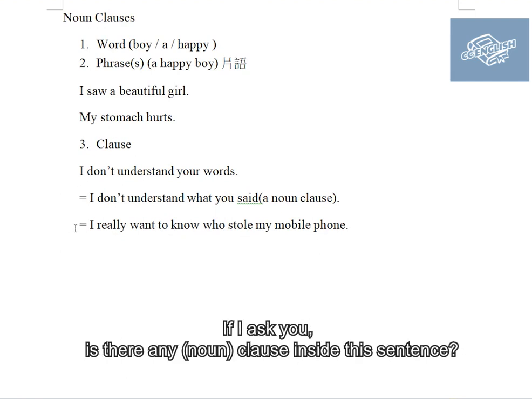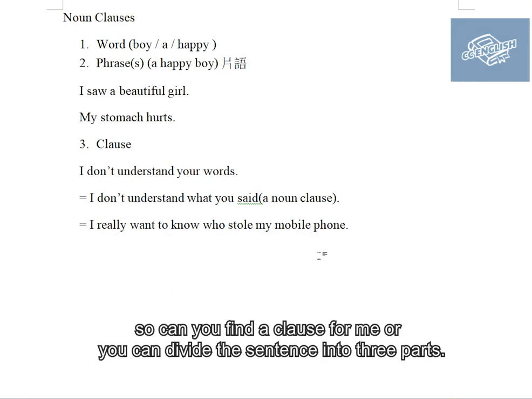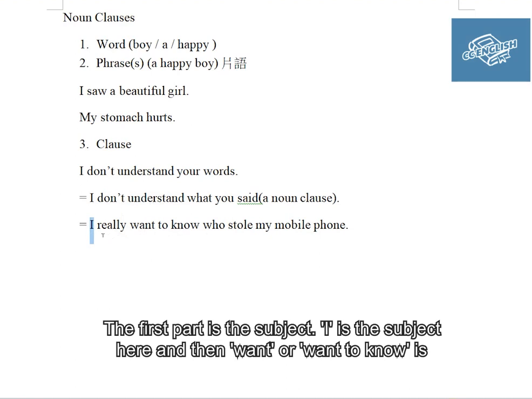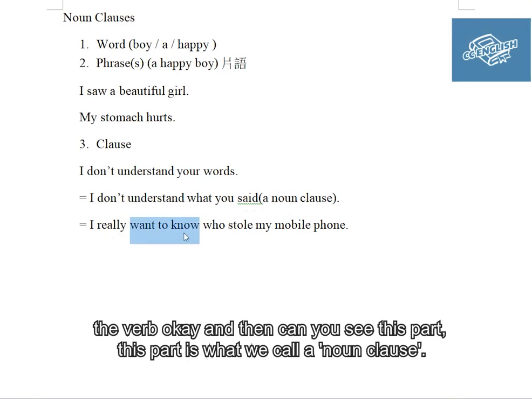Is there any clause inside this sentence? Can you find a clause for me? You can divide the sentence into three parts. The first part is the subject, I. Then want to know is the verb. Then can you see this part? This part is what we call a noun clause.